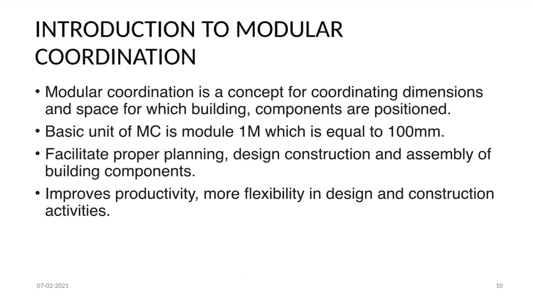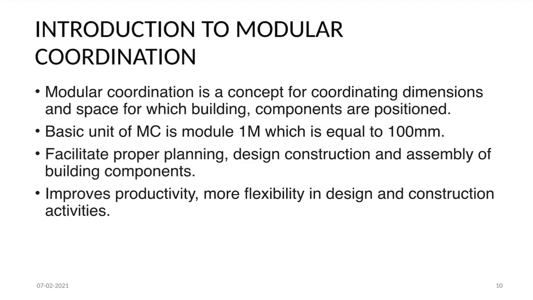Introduction to modular coordination. Modular coordination is a concept for coordinating dimensions and space in which building components are positioned. Modular coordination is internationally accepted by the International Standards Organization. The basic unit of modular coordination is the module, that is 1 M, which is equal to 100 mm.